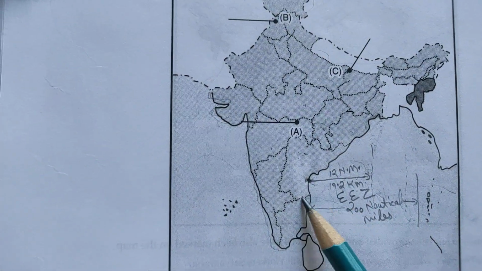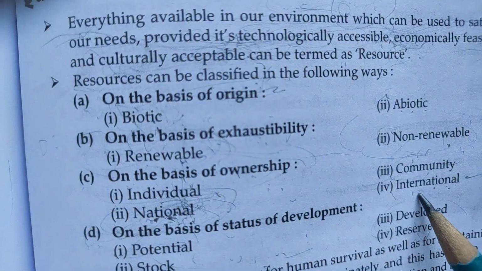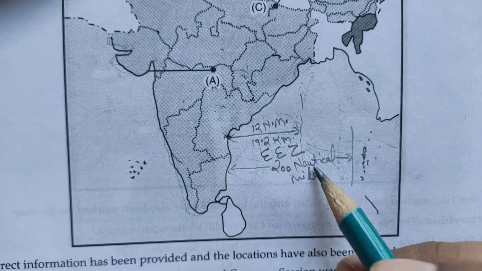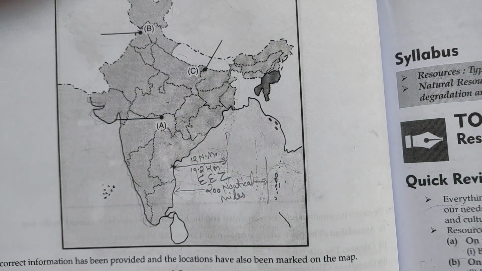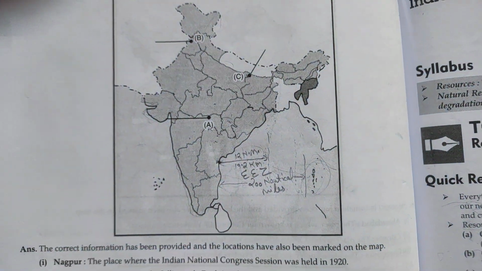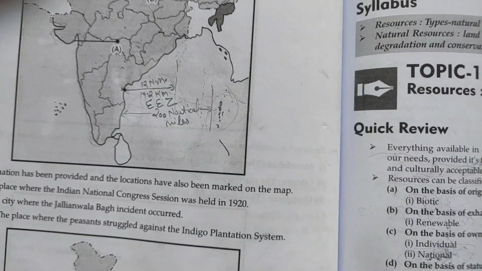So that is called exclusive economic zone. And what is international resources? All the resources found beyond the 200 nautical miles can be termed as international resources. And who decides this? The international organization, United Nations and all. So here we have completed.